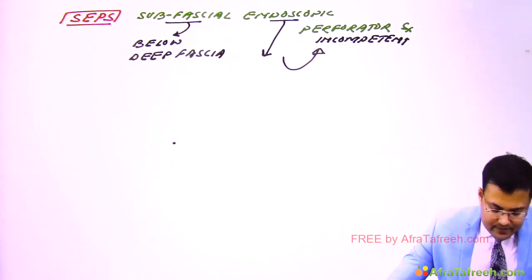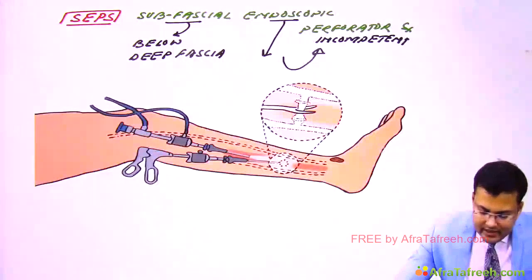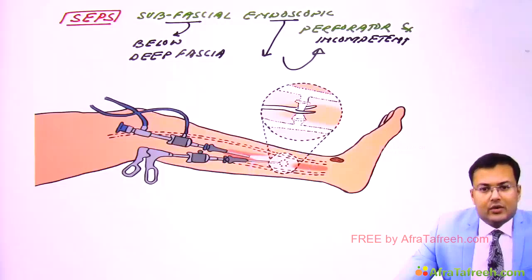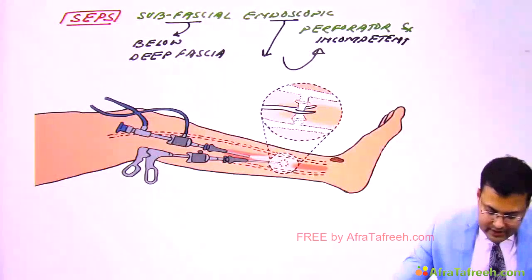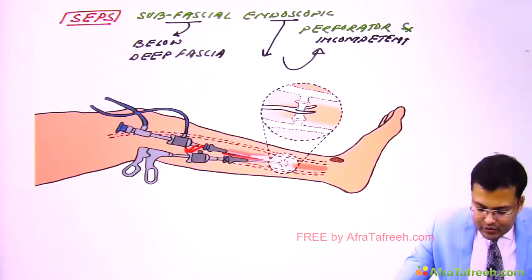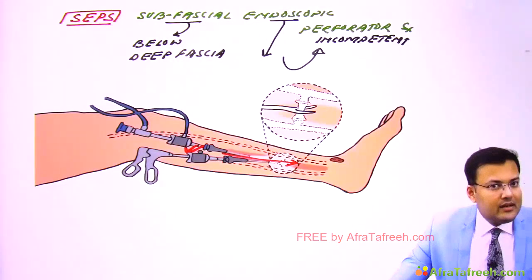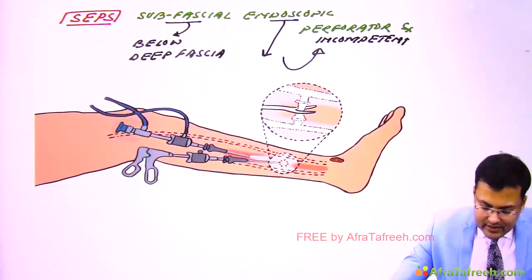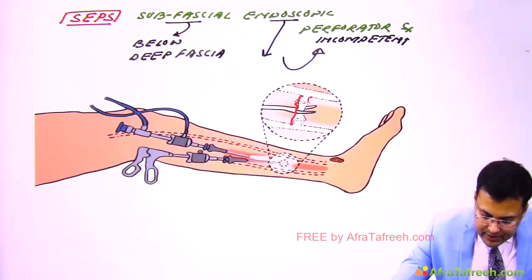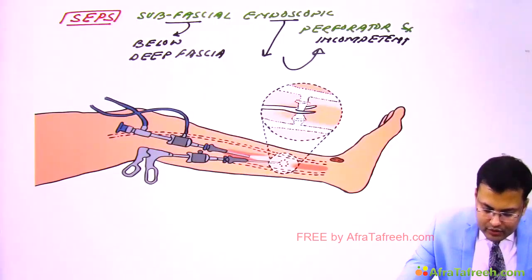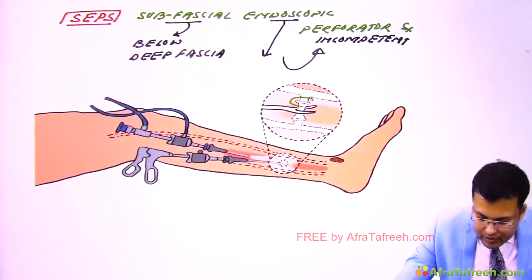How it's done? See. So in this picture you can see that this is the location of incompetent perforator, and we are going to insert this miniature endoscope. So this miniature endoscope is being inserted beneath the skin, and you can see here in the inset that this is the incompetent perforator, and with the help of this endoscope you can notice that we are going to apply what?